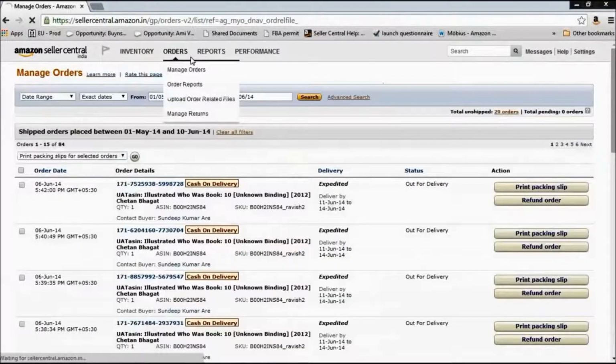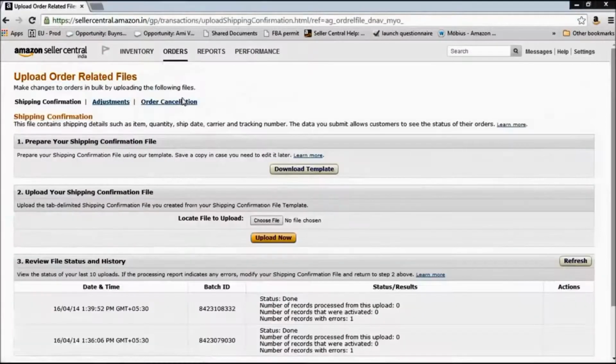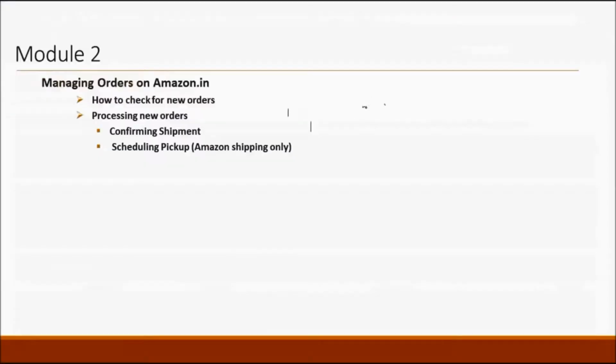So all of these can be done in bulk as well. For that, under orders, go to upload order related files. There are three options here: shipping confirmation, adjustments, which is like refunds, etc., and order cancellations. These three exercises can be done in bulk as well by downloading a template, filling it up, and uploading here after converting it into text tab delimited. You can do these things in bulk for your offers.